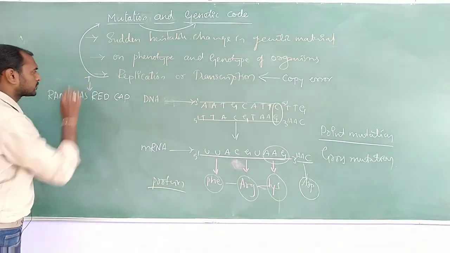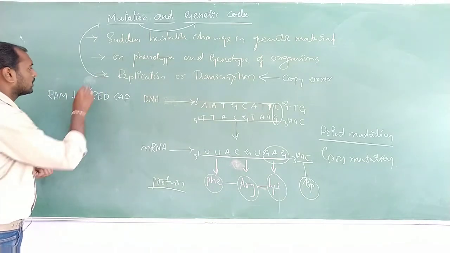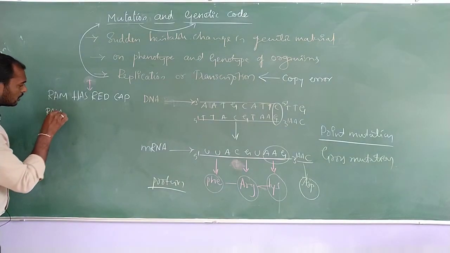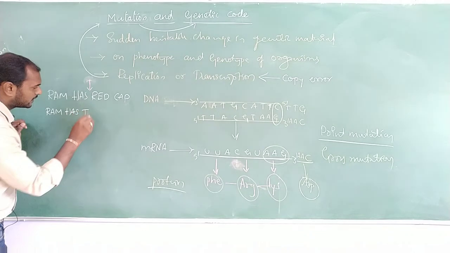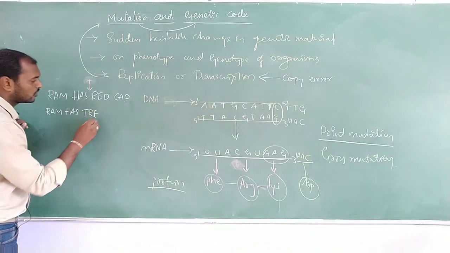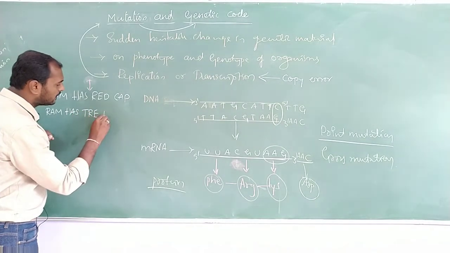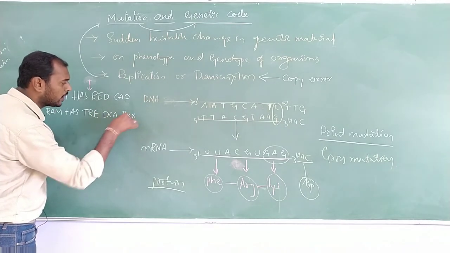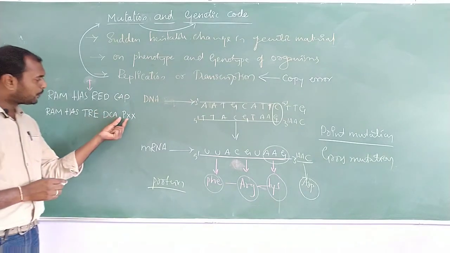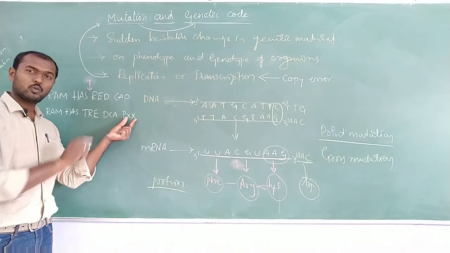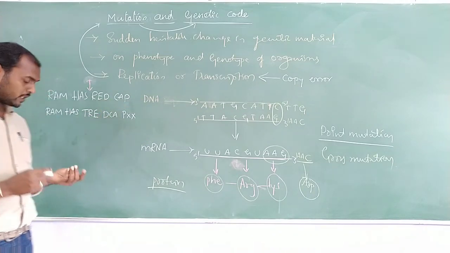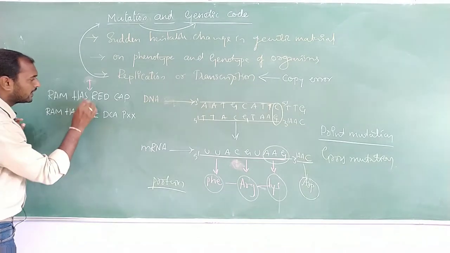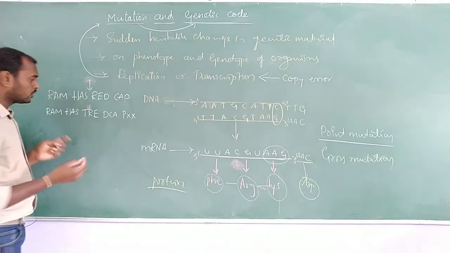For example, here I am going to add the T. Okay, so just I am going to add T. So that is Ram has T R E. It is going to form R E, and D is going to shift to the next one, and P is going to shift to the next one. Right? So P shifts forward, and it is going to meet with the next one. Here, when I added T, it became TRE, which was becoming meaningless.